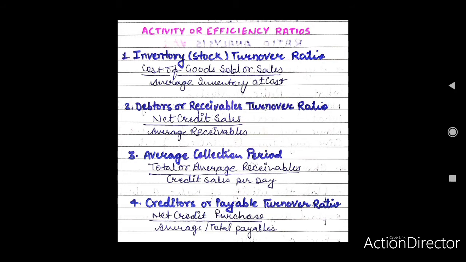Interpretation and significance. This ratio reveals the number of times finished stock is turned over during a given accounting period in relation to sales. It also indicates whether investment in inventory is within proper limit or not. Therefore, a high inventory turnover ratio is better than a low ratio. A high ratio reflects efficient business activities, but may also be an indication of underinvestment in inventory.